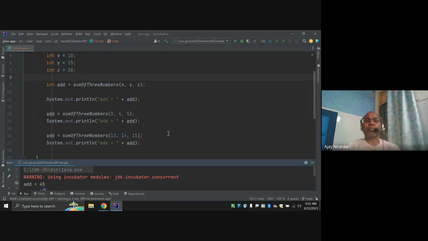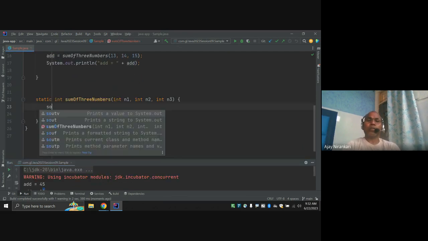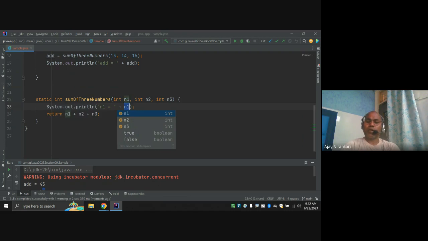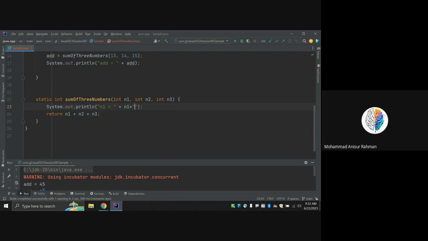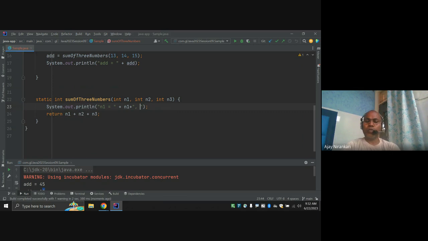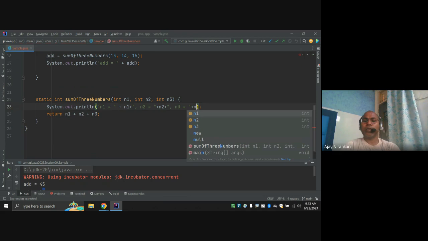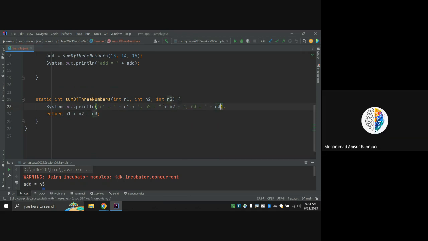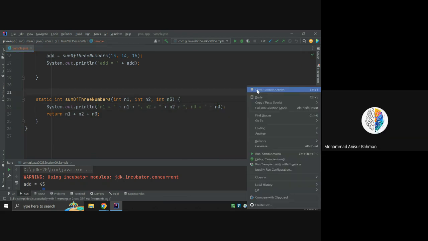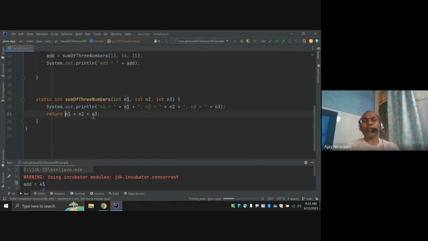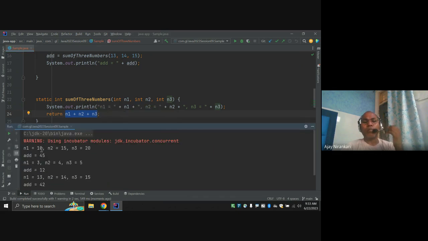So let's print out the sum of number one, comma, number two, comma, number three. This plus operation I've written in only one place, but it is evaluated three times: one time for this number, one time for this number, one time for this number.